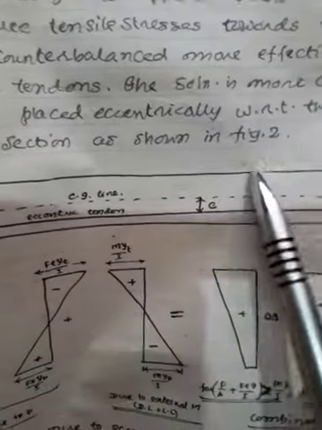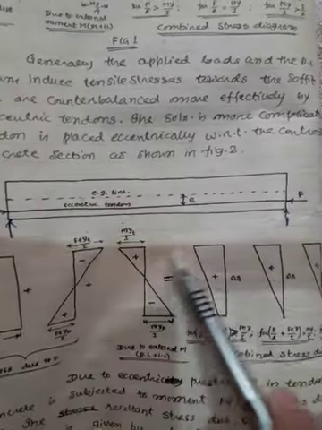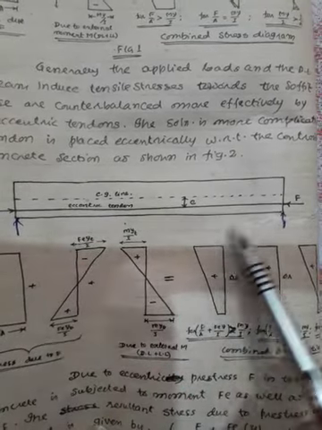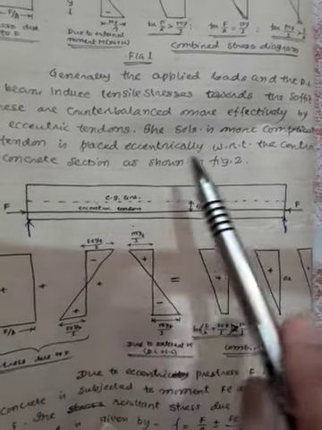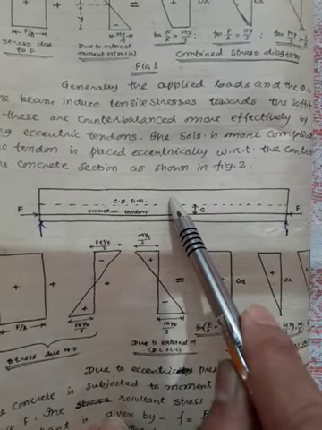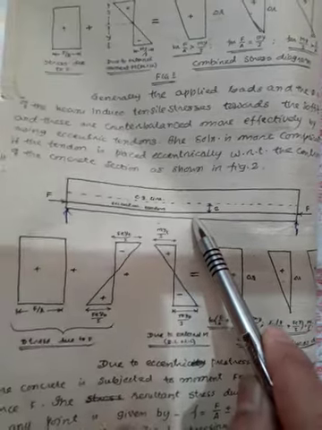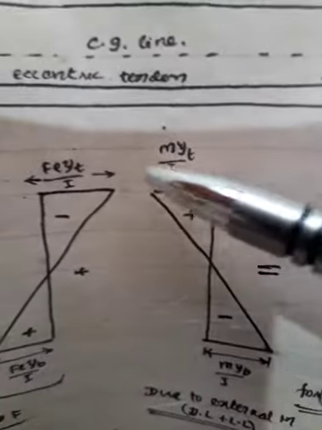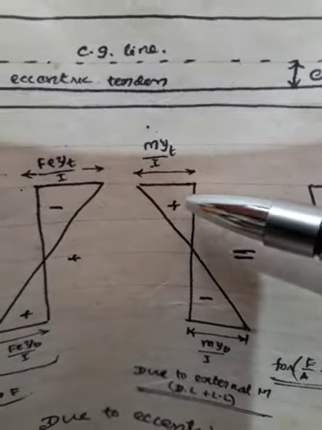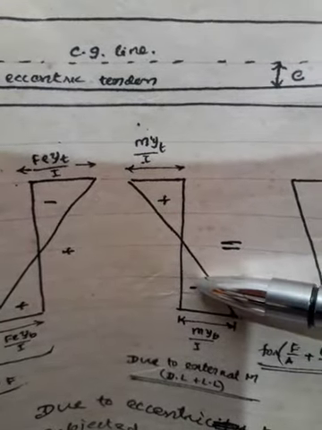Now you are going to apply the live load and dead load on this beam. Because of the application of the load, the beam tries to bend like this. It tries to sag. Here compressive stresses are at the top and tensile stresses are at the bottom. Now I can draw the stress distribution diagram something like this. See, M Y_T by I, this is plus because compression is at the top and tension is at the bottom, M Y_B by I. These are the stresses due to the external bending moment, or due to dead load and live load.